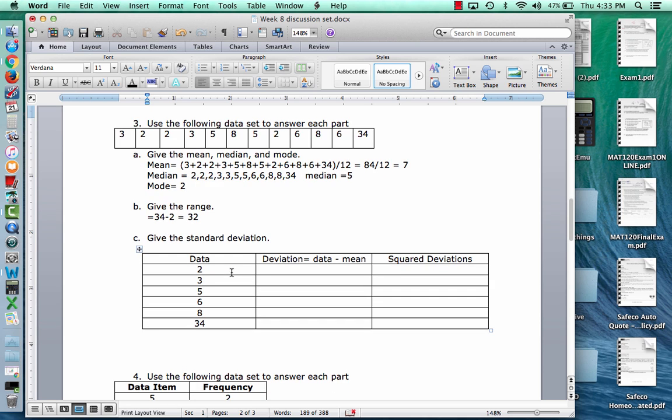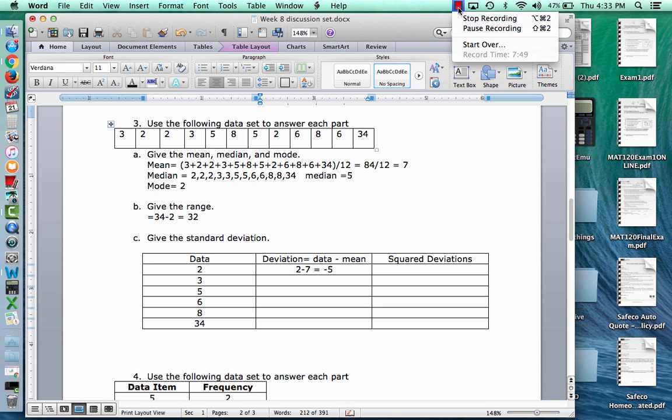And then the standard deviation, this is going to take some work. I start off with a table because eventually I want to get the sum of the squared deviations. Then I divide that by the number of data values minus 1, and take the square root of that. You've probably seen that formula in your homework. First, we need the mean, which we already have, is 7. Each deviation is the data value minus the mean. So for 2, I'm going to say 2 minus 7, and I get a deviation of negative 5.